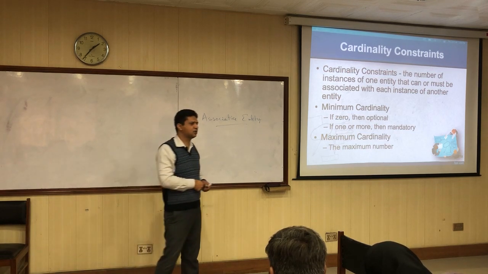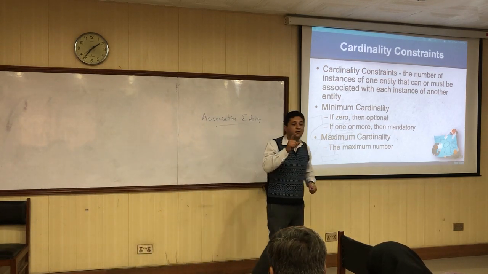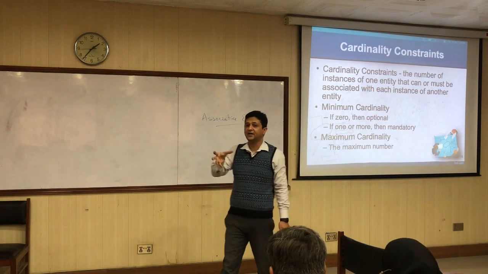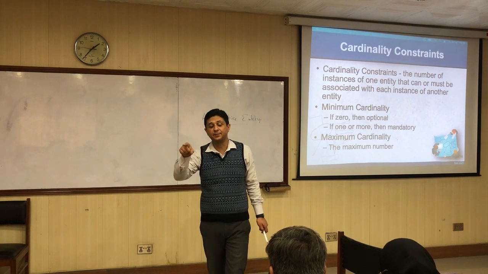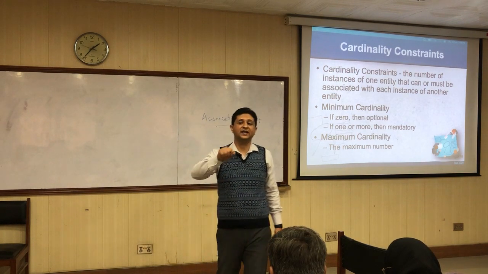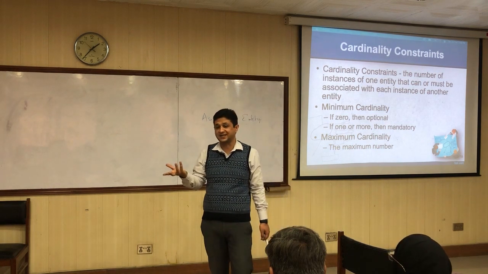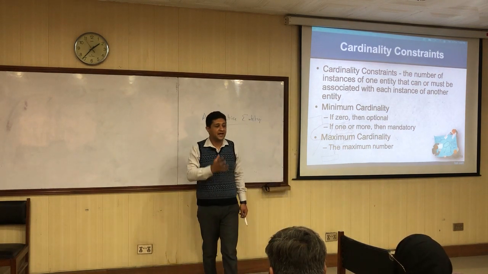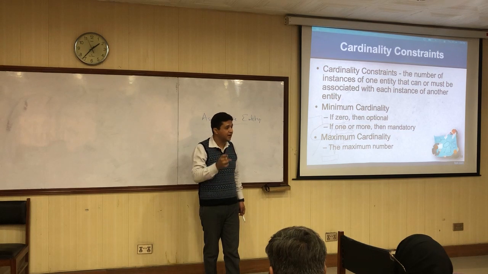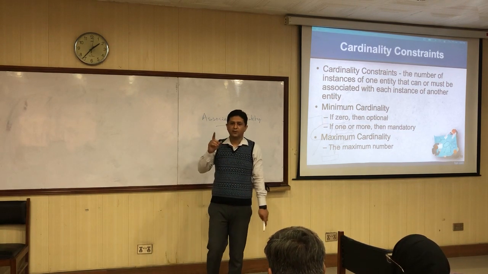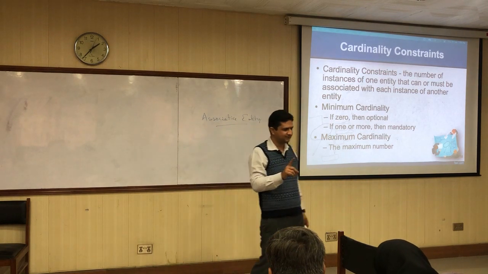It's referred to as an associative entity because it's not a core entity. It is converted from a relationship. So because it has been created from a relationship, which is basically an association, it is referred to as an associative entity. Okay? Do you understand? Yes, sir.